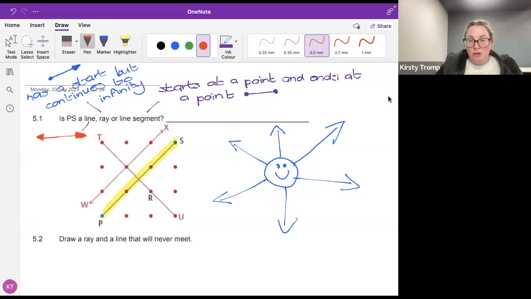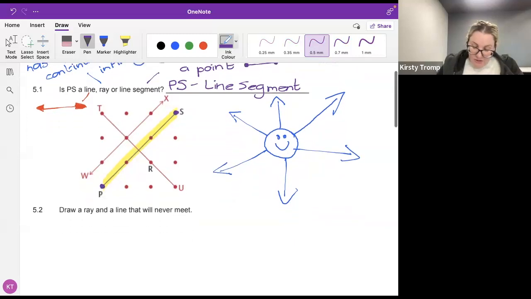and Amar has their hand up already, so I'm guessing, Amar, you're ready to tell me the answer. Amar, what is PS? PS is a line segment because it has a start and an end. Thank you so much, Amar. So PS is known as a line segment. Fantastic, Amar. Thank you. Because it had a start and it had a finish. Well done.